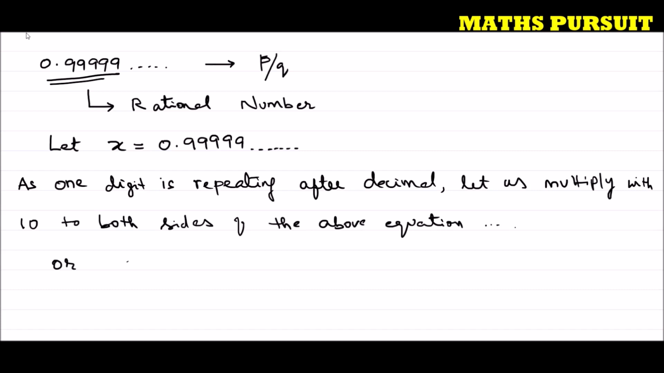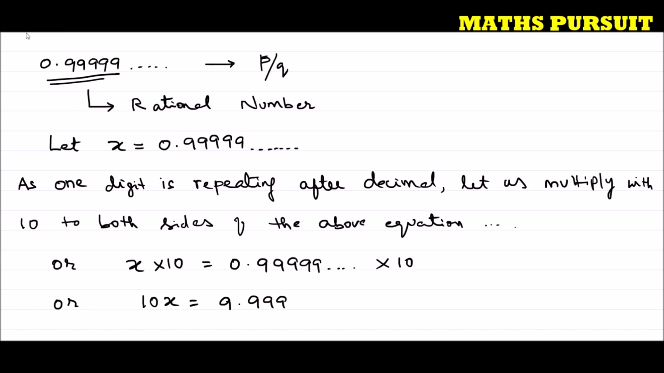Now as we are going to multiply 10 to both sides of the equation, I can write x into 10 is equal to 0.9999 into 10. So what I did, I am just multiplying 10 to both sides of the equation. If we multiply with the same number to both sides of a given equation, the overall effect remains the same. This is what we very well know. Or I can write 10x is equal to 9.9999. I can add one more 9 so that it becomes 5 nines.